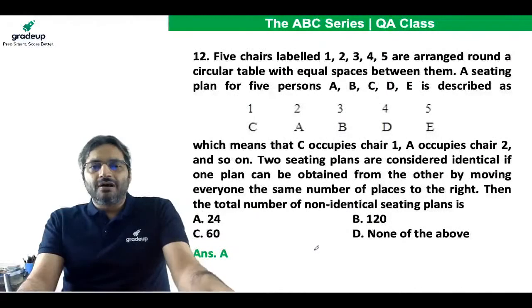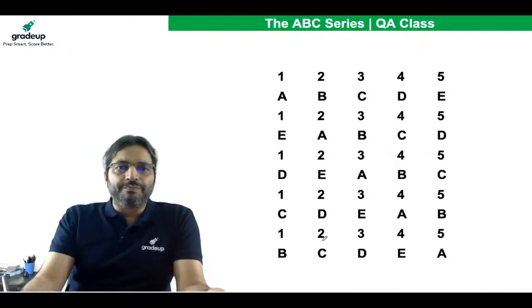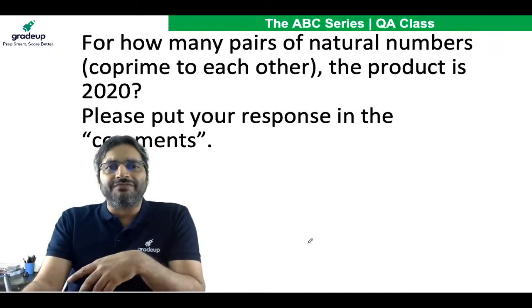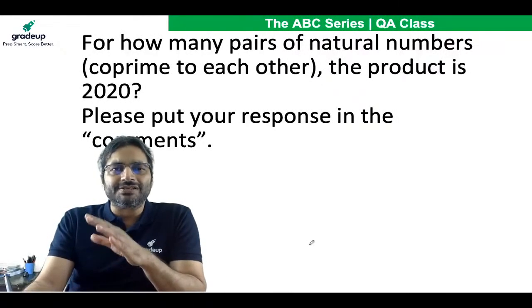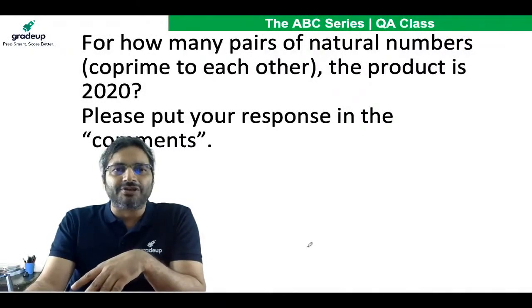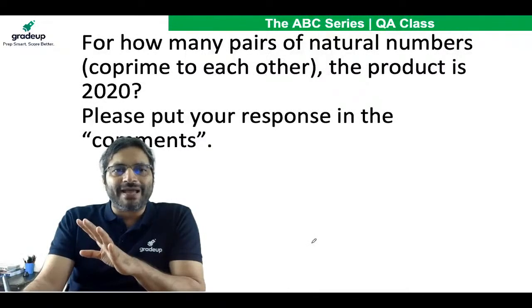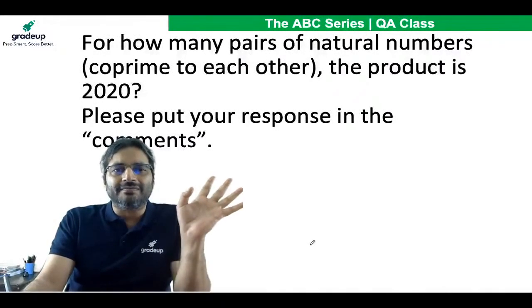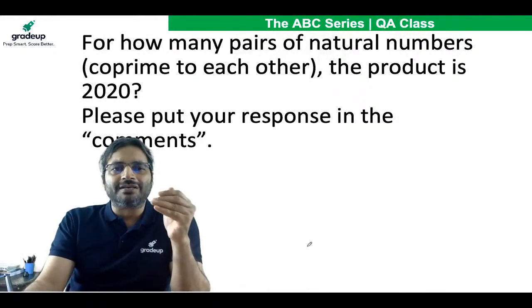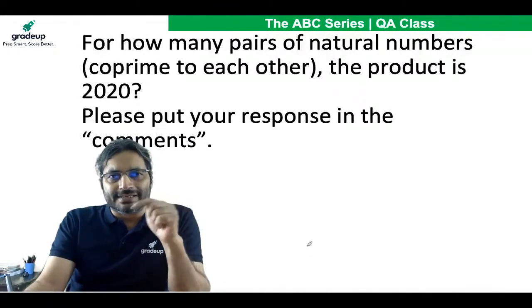Now, before we go, this is the question for you. Once the streaming is stopped, the comments section would be activated. Please do answer this question. For how many pairs of natural numbers is the product 2020, that is this year?